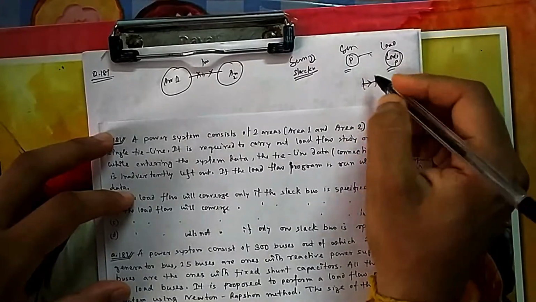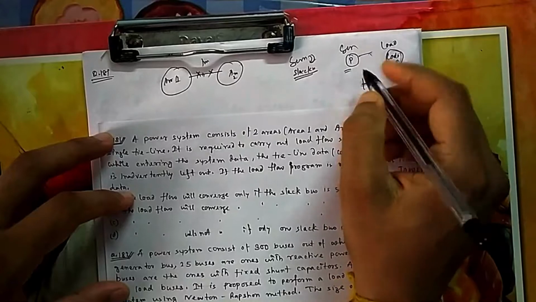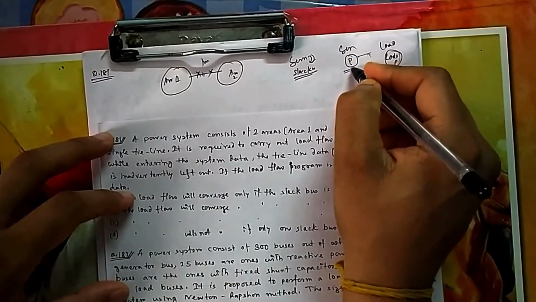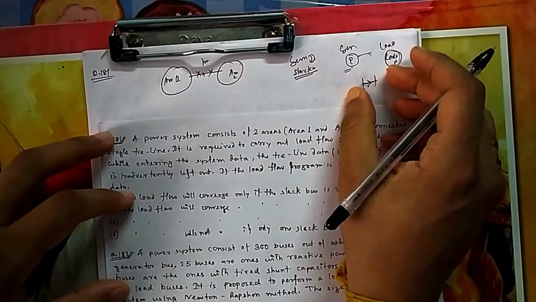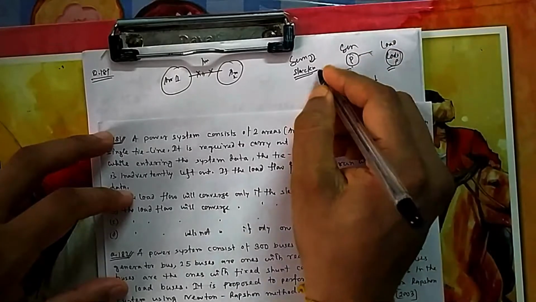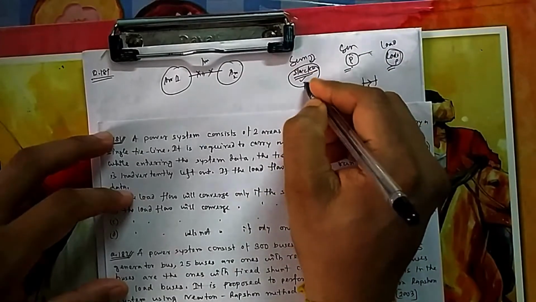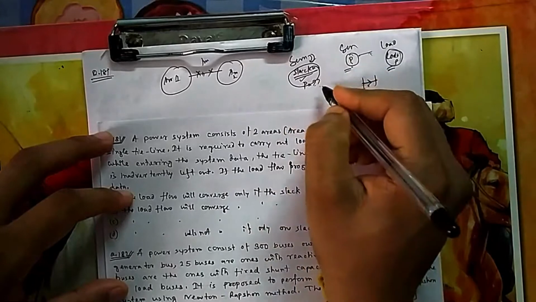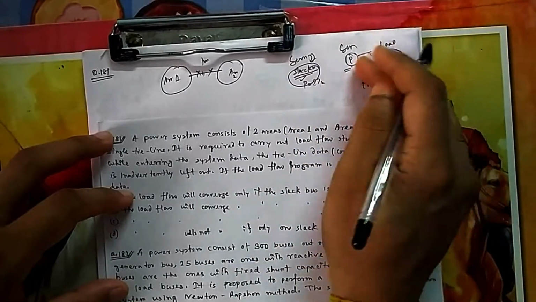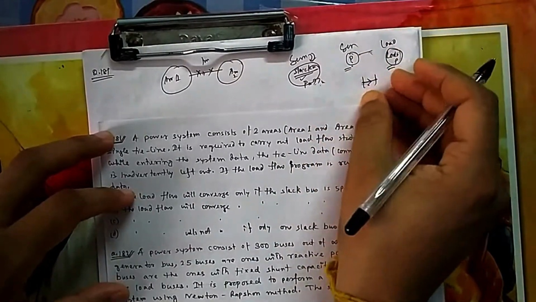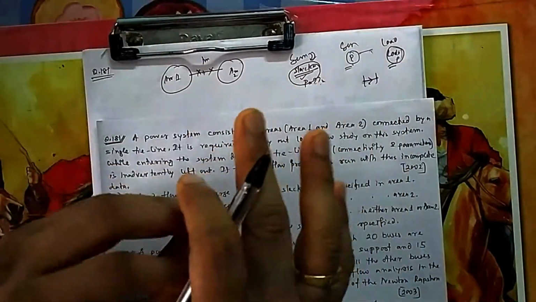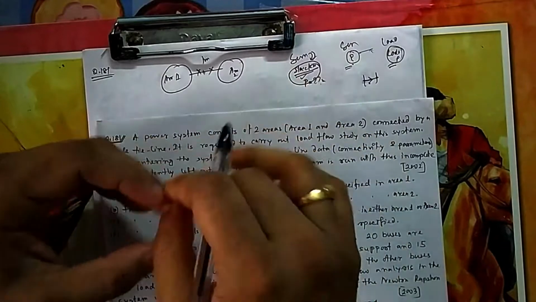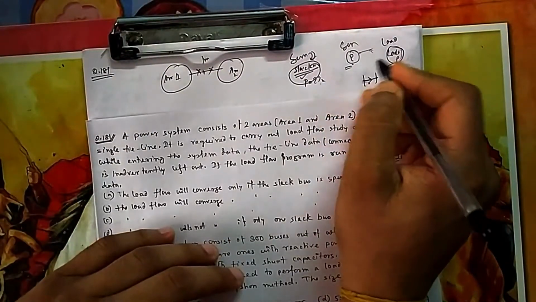After you solve, whatever the mismatch is, that may be loss, that may be a little less in generation. Whatever extra generation is needed will be taken care of by the slack bus, because the slack bus P is unknown. Whatever unbalanced amount is left over will all be given to the slack bus. That is like a dustbin, you can say. It can generate any amount of P. So that is the importance of the slack bus.